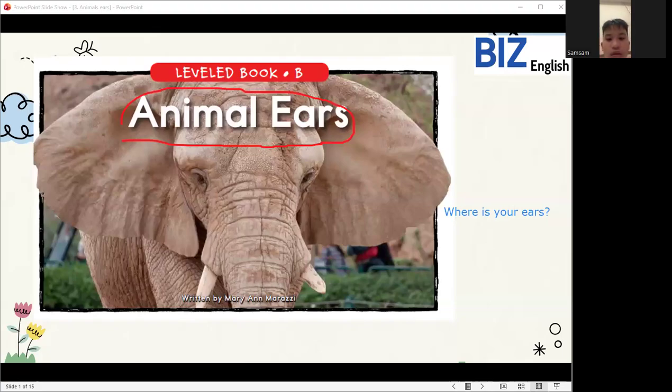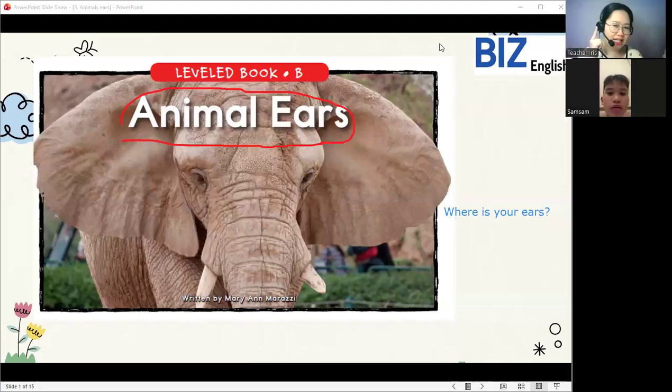This is our ears. Where are your ears? Can you point to your ears? Yes. Your ears are here. Yes, very good. So this is our ears.